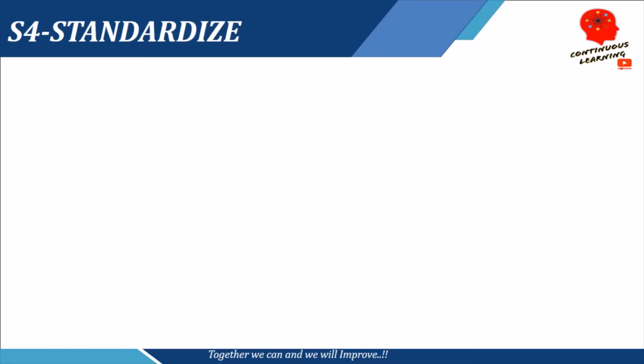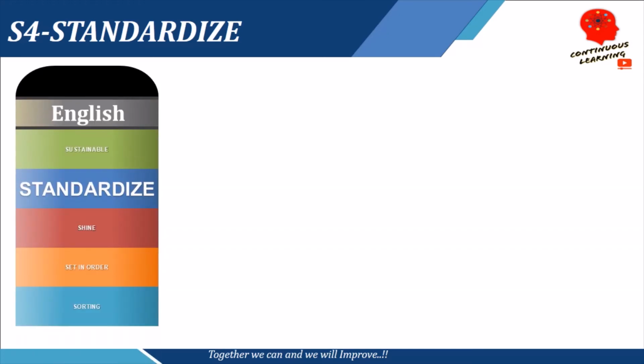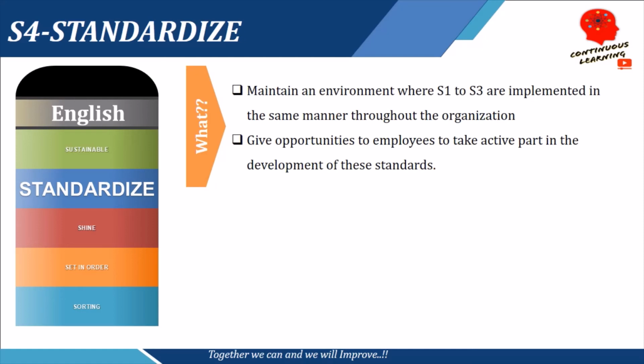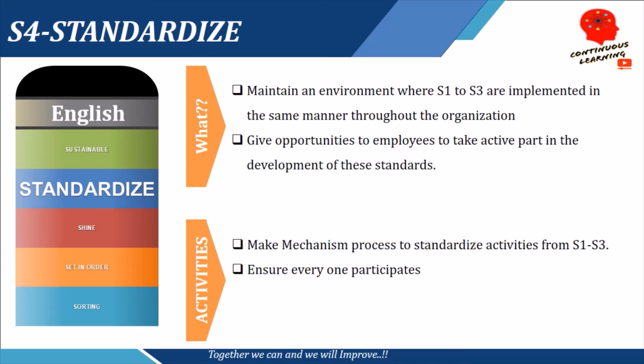Moving on to the fourth step. Fourth step focuses on standardization, that is standardize. So what do we do here? We maintain an environment, one, where S1 to S3, what we discussed earlier, can be implemented in the same manner throughout the organization. And second, we give opportunities to employees, all the employees, to take actively part in the development of all the standards. So some of the activities are, we make mechanism processes to standardize activities which we have already done from S1, S2 and S3. Second, we also focus that everyone in the organization should participate.